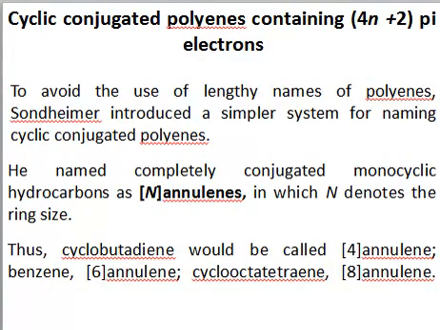annulene, right? So N is any number indicating the ring size, that is, the number of carbon atoms in a ring, right? So if a system is conjugated and monocyclic, then we can mention it in the form of annulene. For example, if a system has 4 carbons and it is a conjugated system and in the form of one ring, a monocyclic ring, then such a system will be called [4]-annulene.